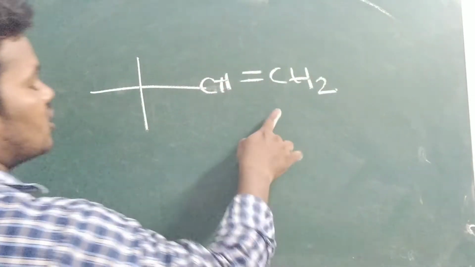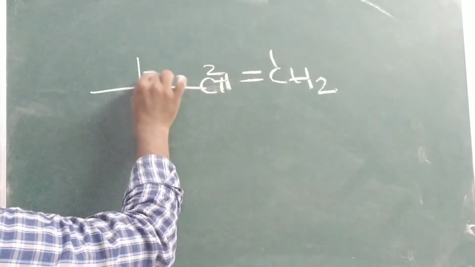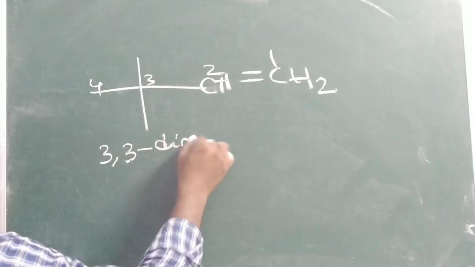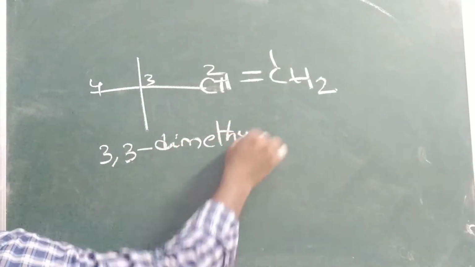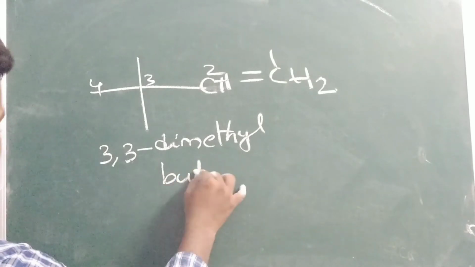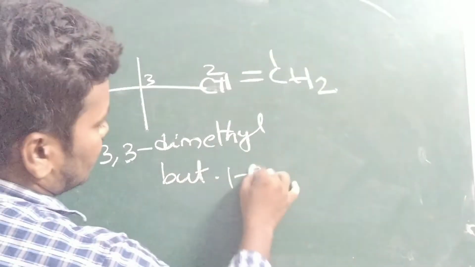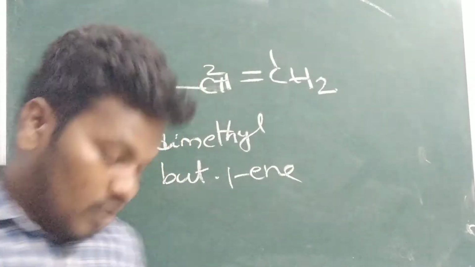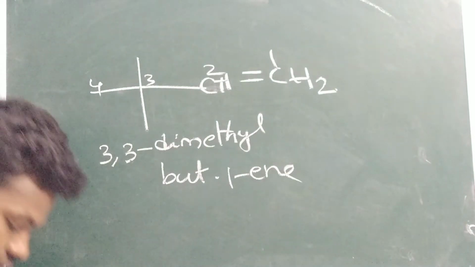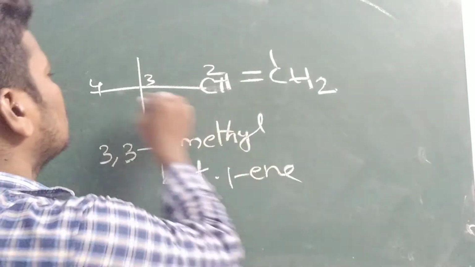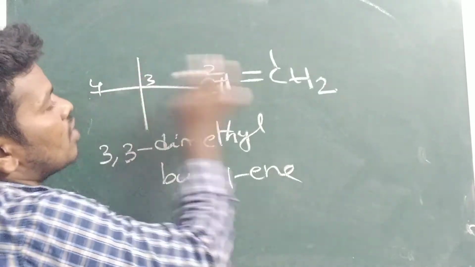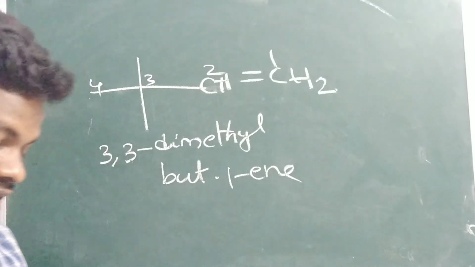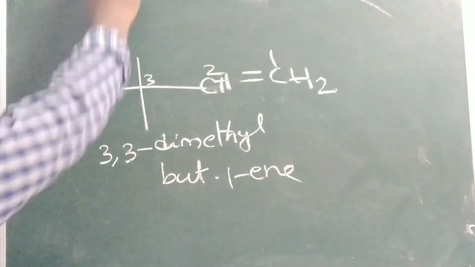whenever you see the double bond, it should get the least number 1, 2, 3, 4. Now it is changed into 3 comma 3 dimethyl, but 1 ene. Butene also you can write, but better if you mention the 1 ene, 2 ene, that is the correct way. We have to mention 1 ene or 2 ene. So you should not start with that number here. Double bond or functional group or branch should get the least number. That's why I have written the name there. So next example you can see.